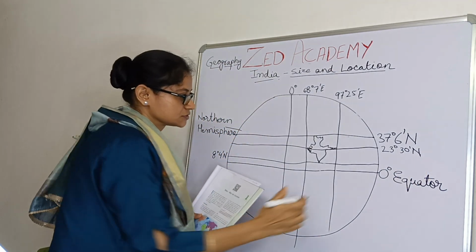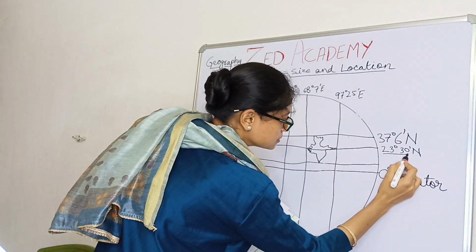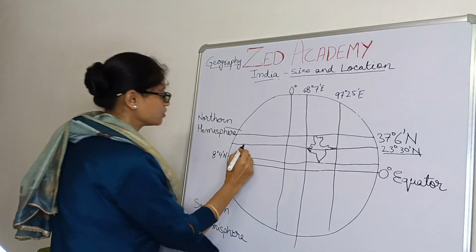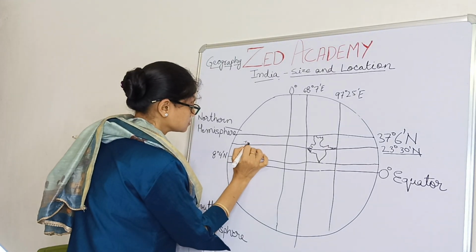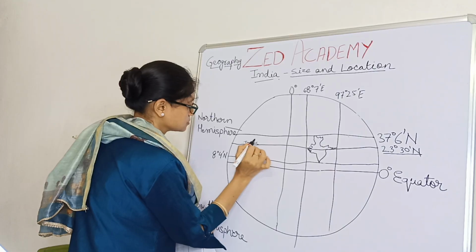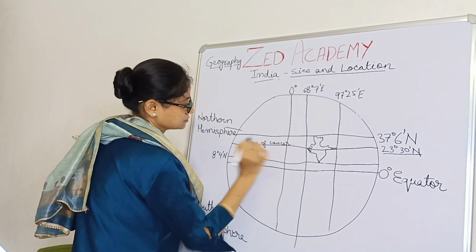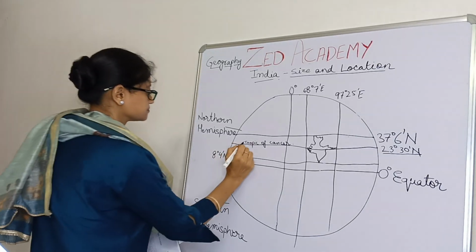So this is also very important. This is the Tropic of Cancer.